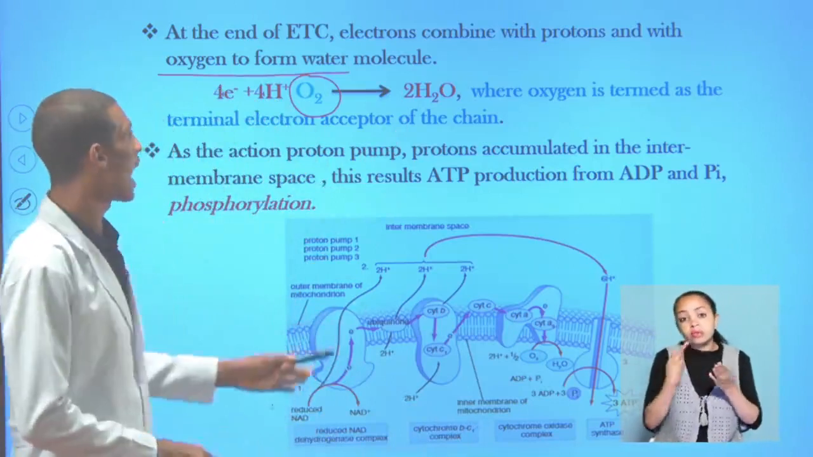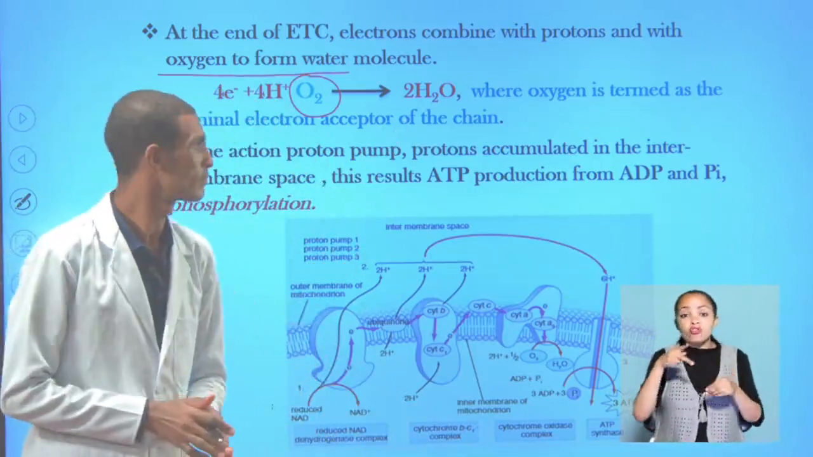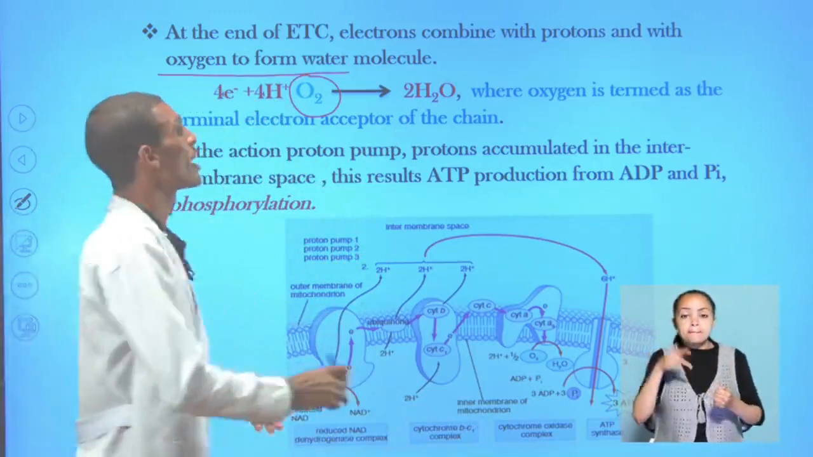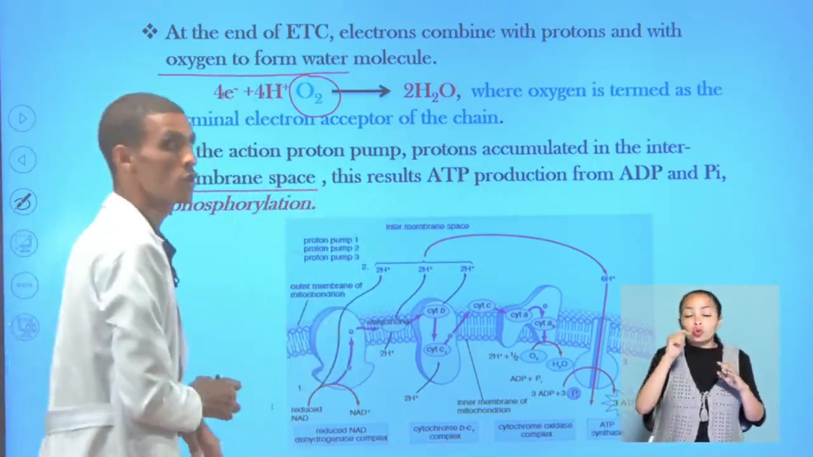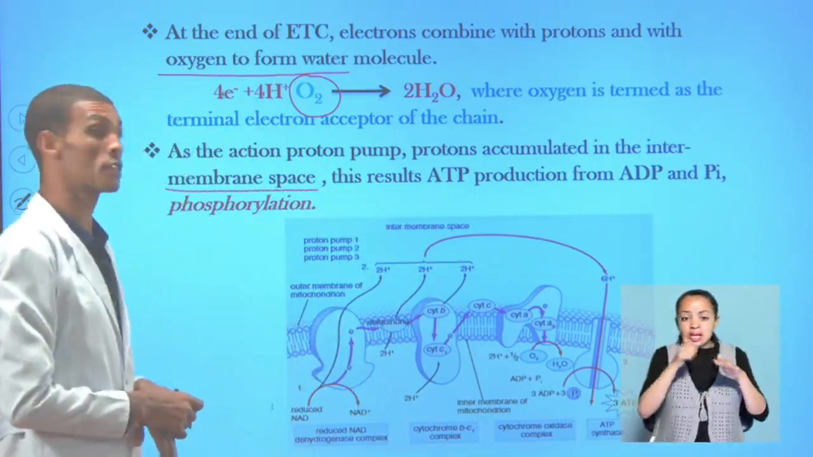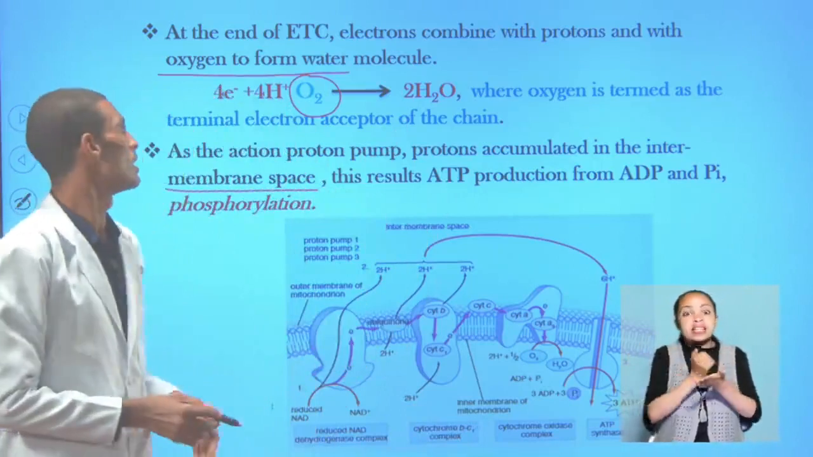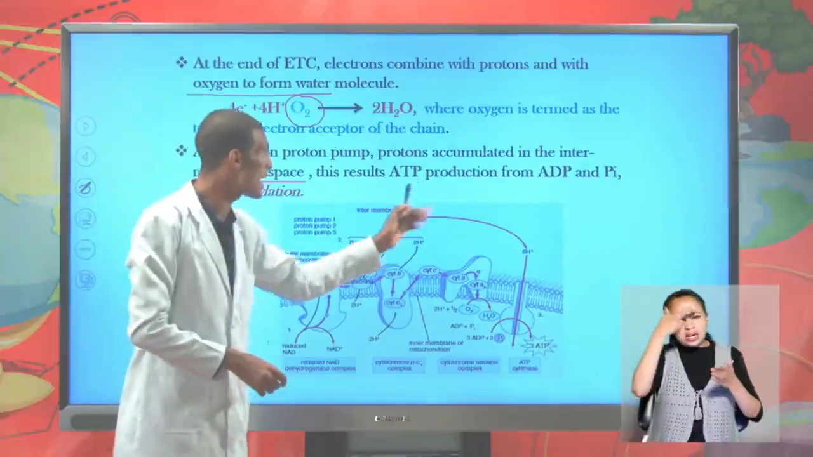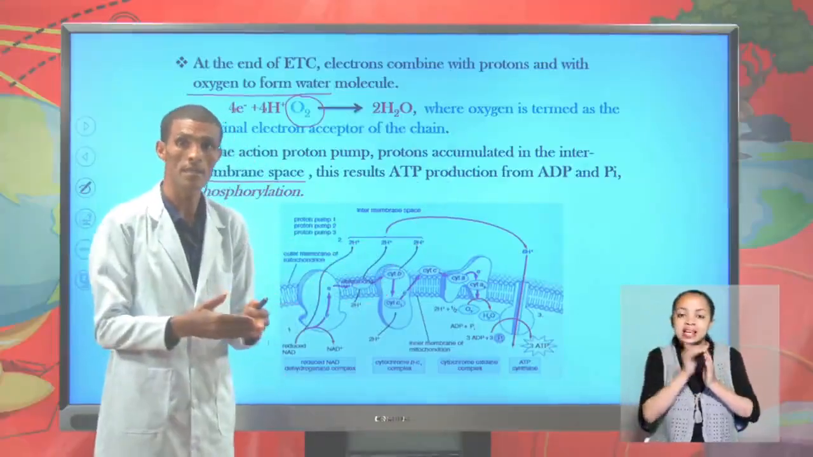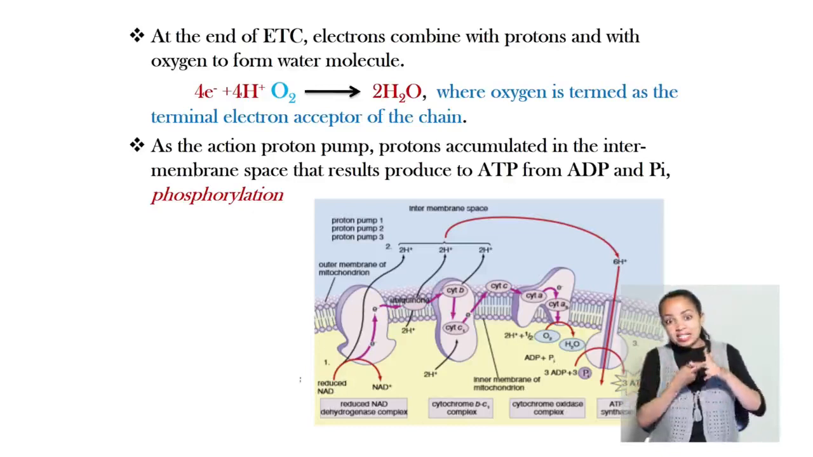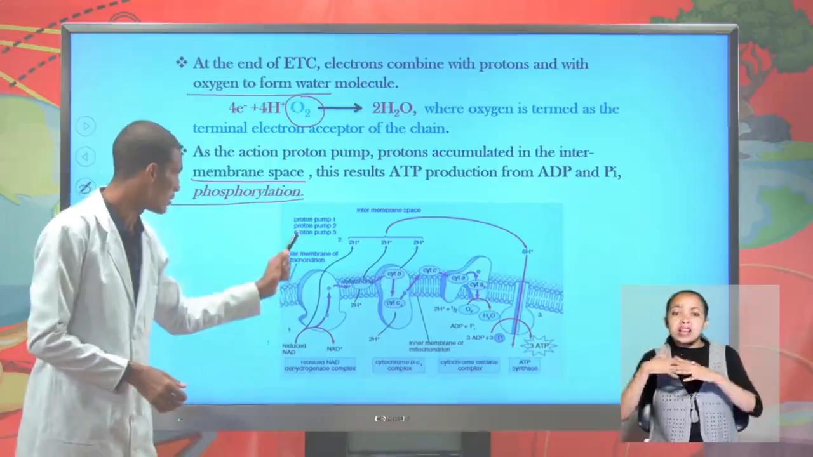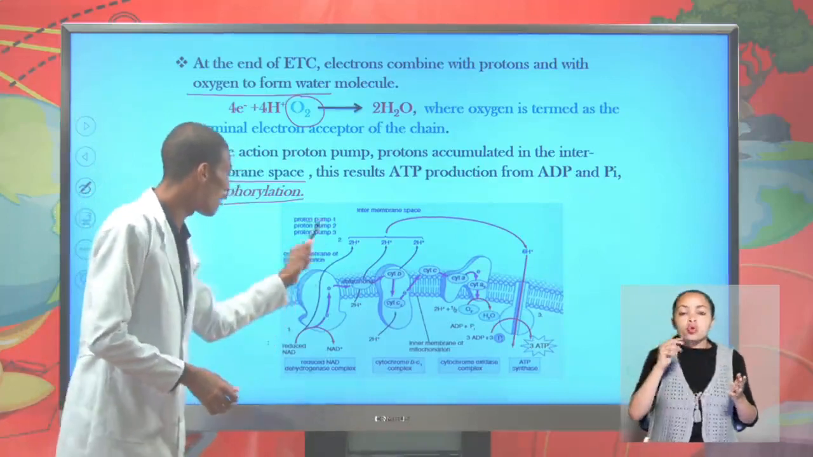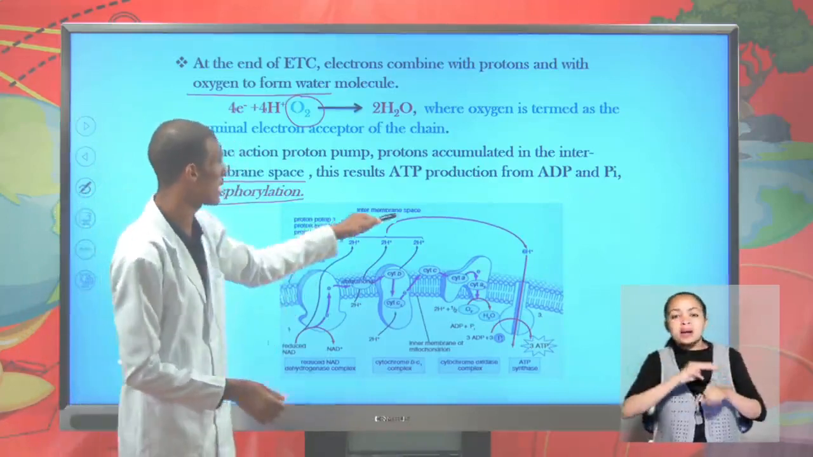So here, as the action of the proton pump, protons are going to accumulate where? In the mitochondrial inner membrane space, where ATP synthase is found. This is the reason for the binding of ADP and inorganic phosphate, which is the reason for phosphorylation.